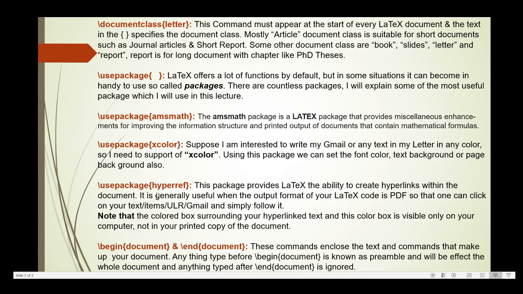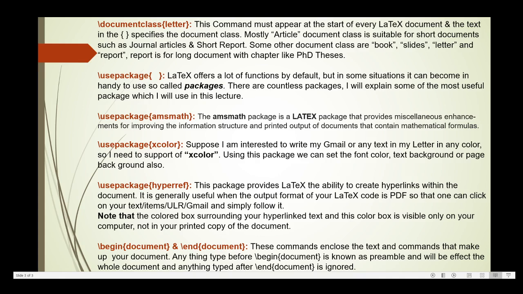Next one is \usepackage{hyperref}. This package provides LaTeX the ability to create hyperlinks within the document. It is generally useful when the output format of your LaTeX code is PDF, so that one can click on your text item, URL or Gmail and simply follow it.